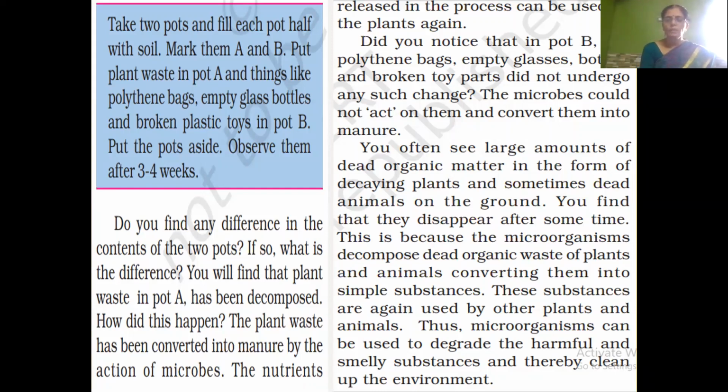So we have seen that a large amount of dead organic matter in the form of decaying plants and dead animals gets decomposed after some time and disappears. This is all because of microorganisms that decompose the dead organic waste of plants and animals and convert it into simple substances, what we call manure, so that plants can utilize those nutrients again for their growth.